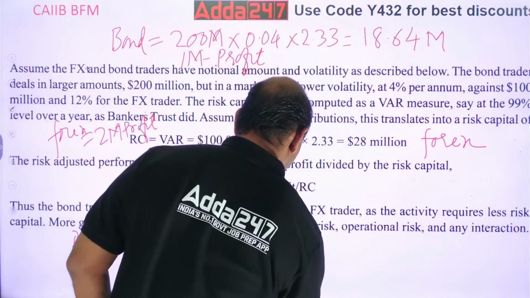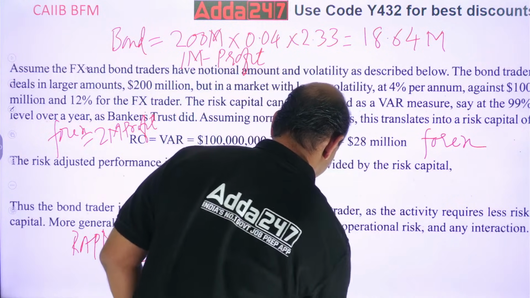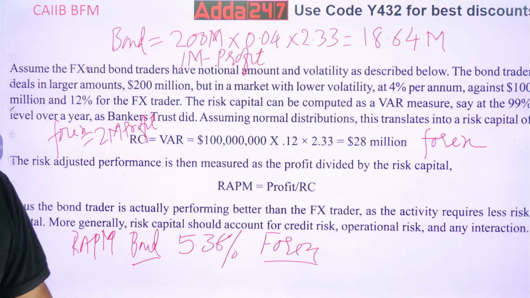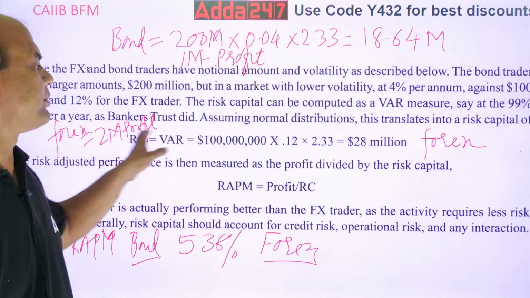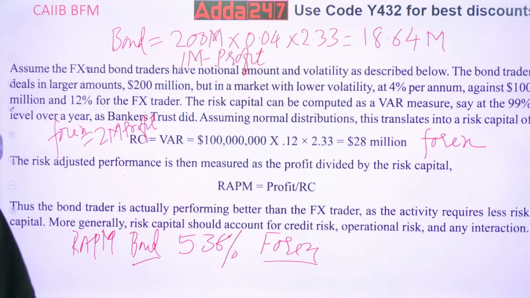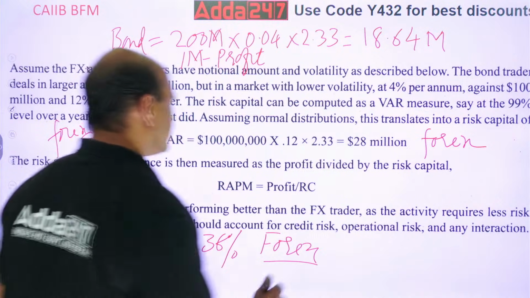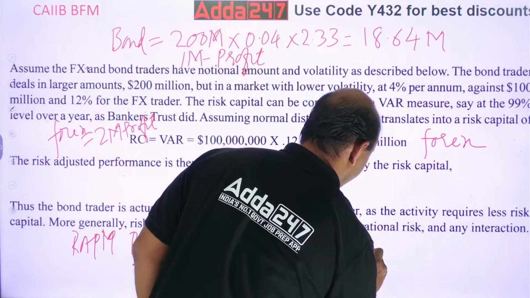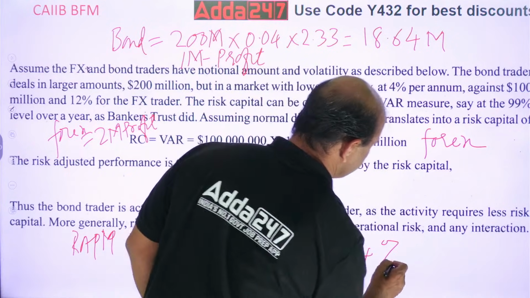Now calculate it for Forex. 2 million divided by 28 million, right? So 2 upon 28. Do it. Second one, 2 upon 28, into 100. So I am getting it as 7.1. Is it right? 7.1%. Are you getting this? 7.1%.